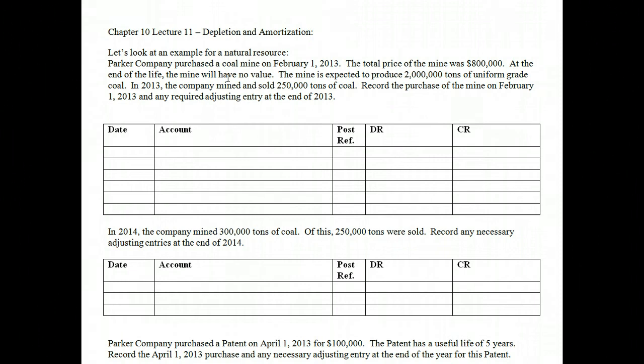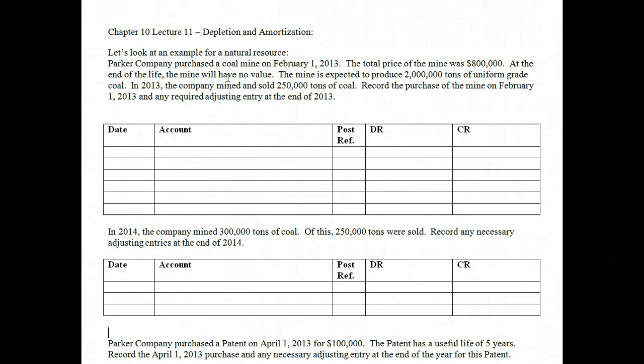So when we allocate costs for plant assets, we call it depreciation. But for natural resources, we call it depletion. And then when we get to intangibles, we call that amortization. So please keep that in mind. We depreciate plant assets, we deplete natural resources, and then we amortize our intangibles. So let's look at an example of depletion.